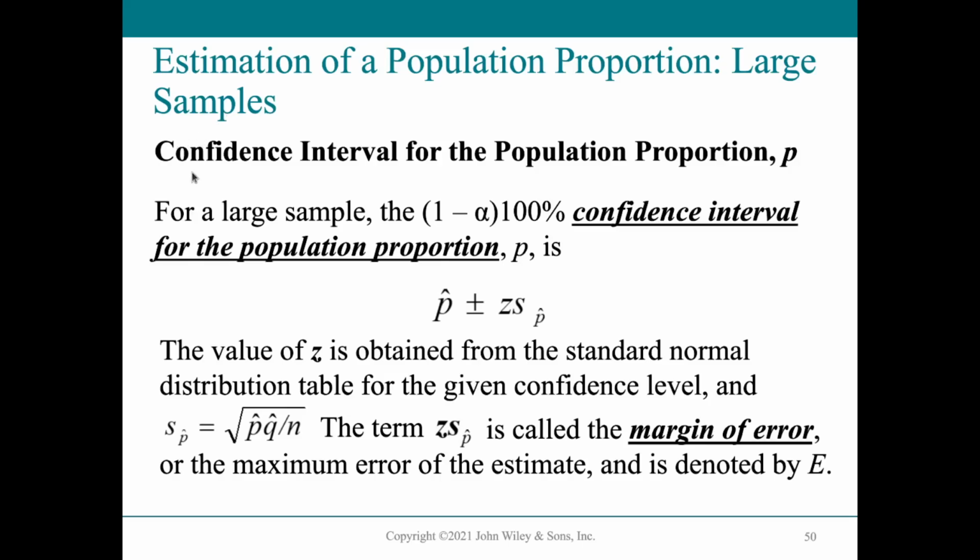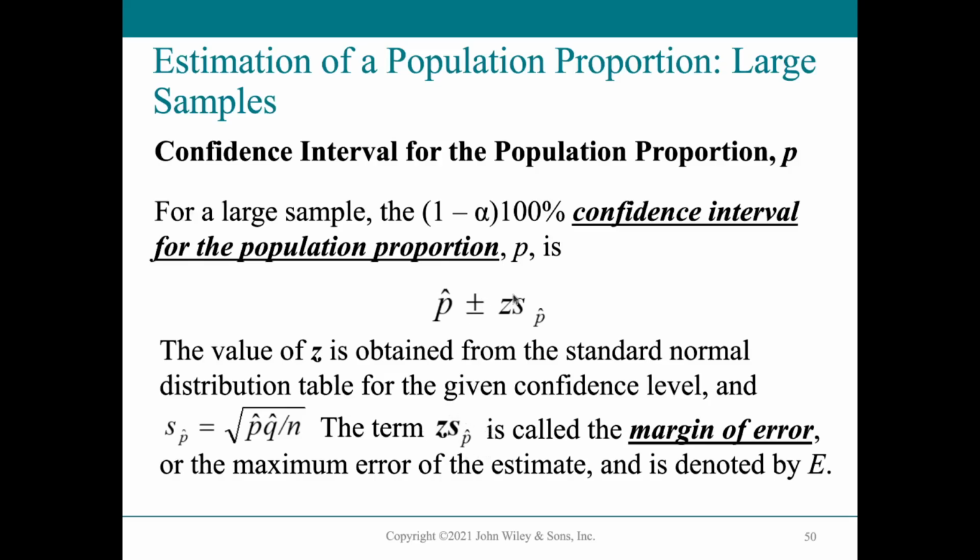So we have here a confidence interval for the population proportion, designated as P. For large samples, at a certain percentage confidence interval, the population proportion P is defined as p hat plus or minus z s_p hat. So this is our margin of error. Our value of z is from the standard normal distribution table, because again, this is a large sample, and for a certain confidence level given by 1 minus alpha percent.